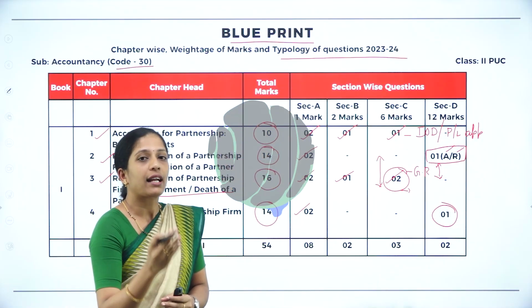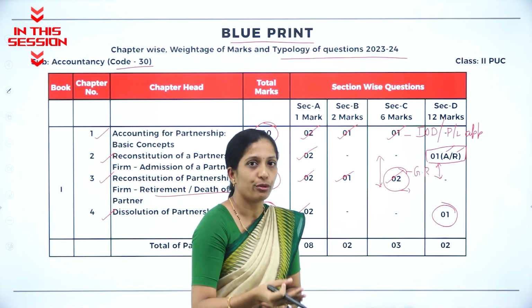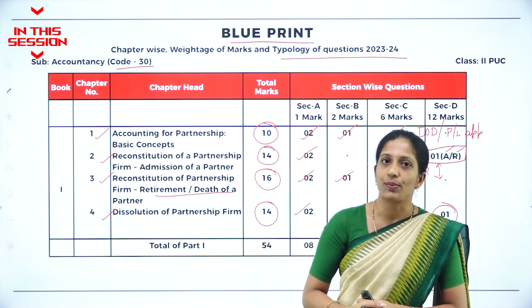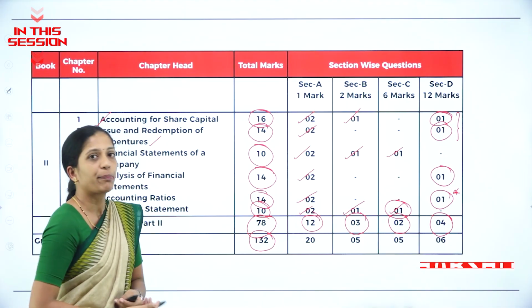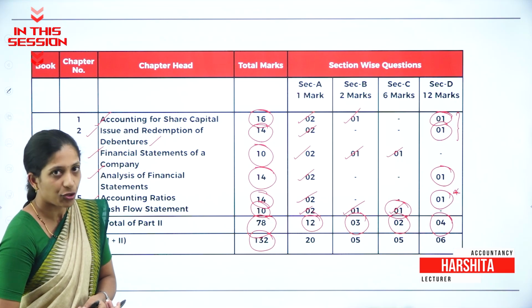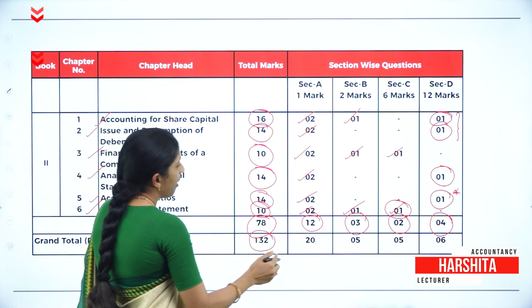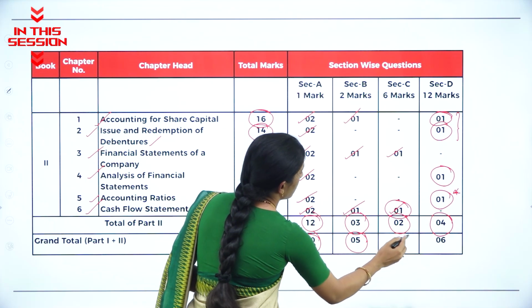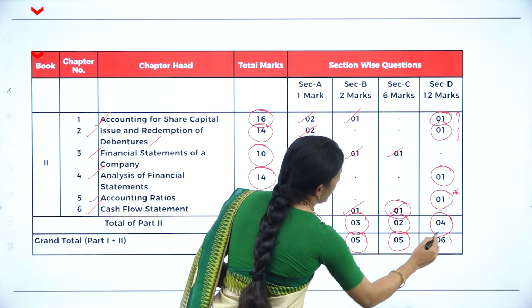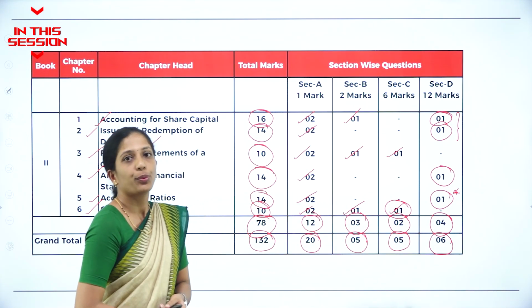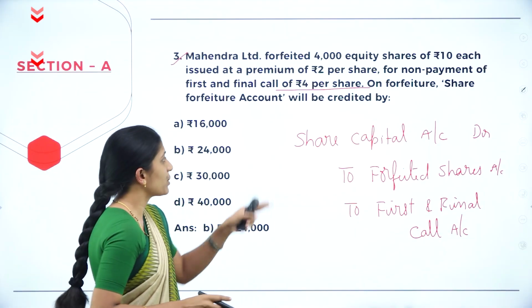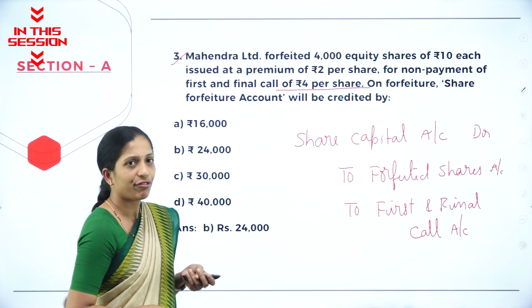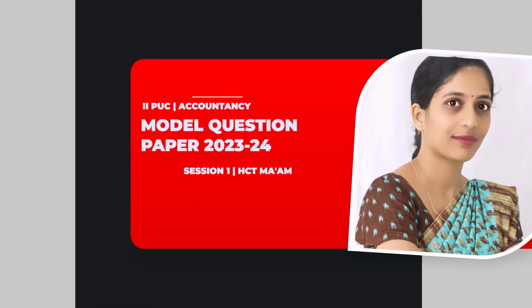What are the accounts that have to be prepared under dissolution? So you have to prepare realization account, partners capital account as well as bank account. Whole question paper will be for 132 marks where you will have 20 questions of 1 mark, 5 questions of 2 marks, 5 questions of 6 marks and 6 questions of 12 marks. What is the entry for forfeiture? Share capital account debit to forfeited shares account and to share first and final call account.